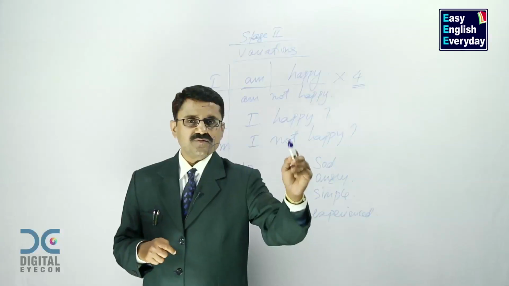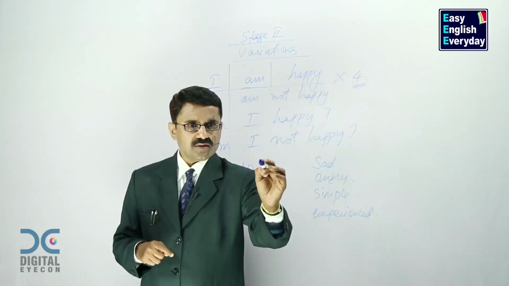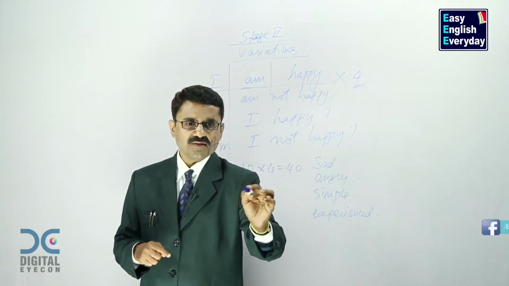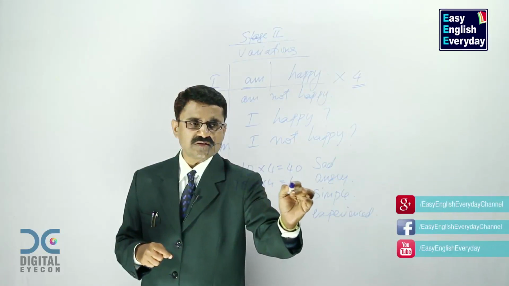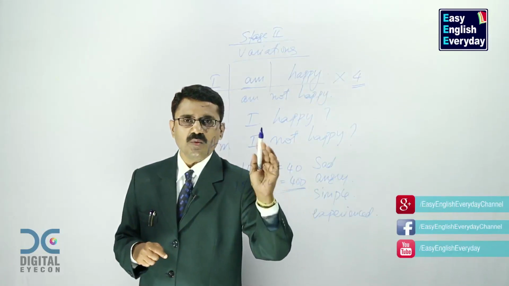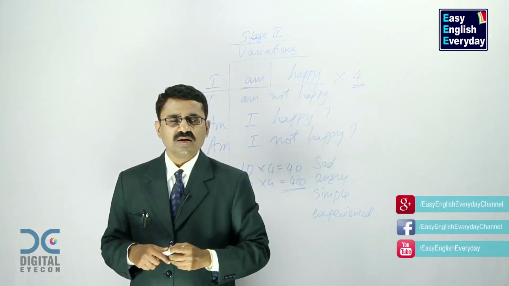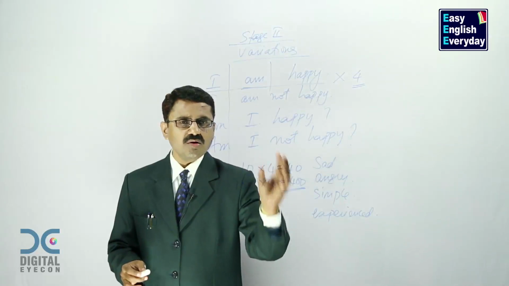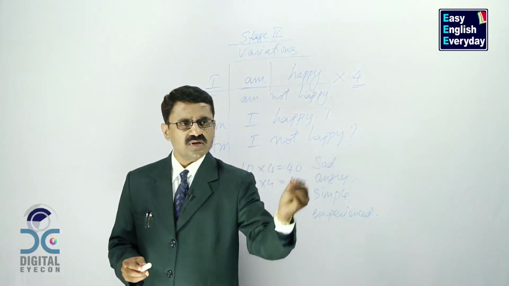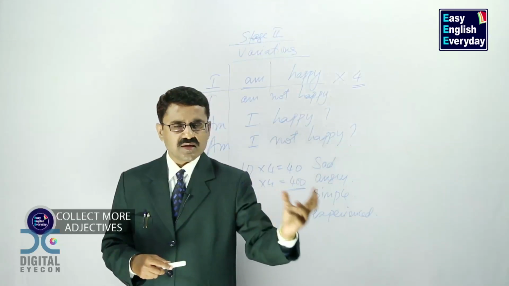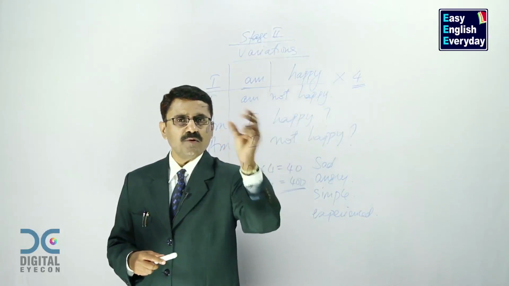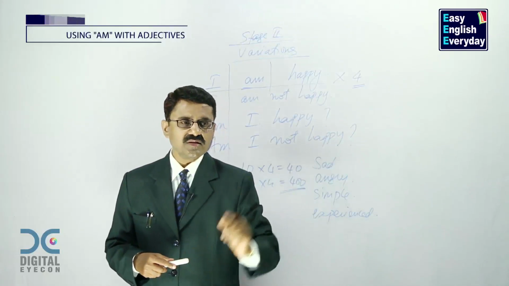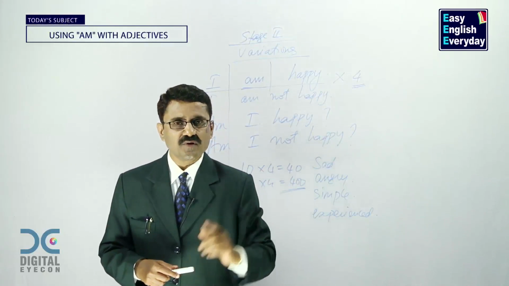Now here what happens when you collect 10 adjectives and you are making 40 sentences, 10 into 4, 40. If you collect 100 adjectives, you can make 400 sentences. And this will be a wonderful practice for your tongue. And you don't need any grammar book. You need not do any exercise. All that you need is adjectives that are available on internet. Collect good number of adjectives, keep on adding and make sentences, and keep on practicing these 4 variations. This will be a wonderful practice for your tongue.